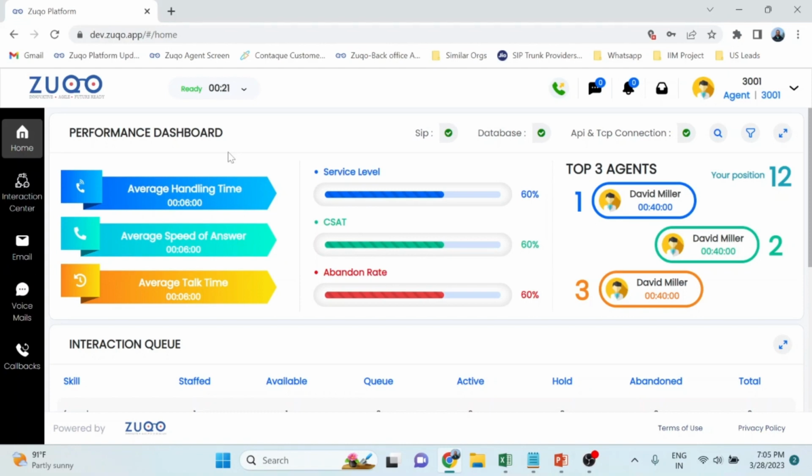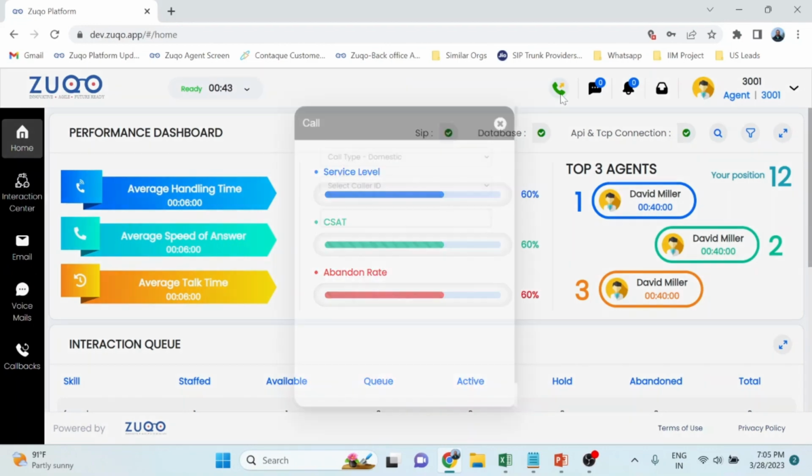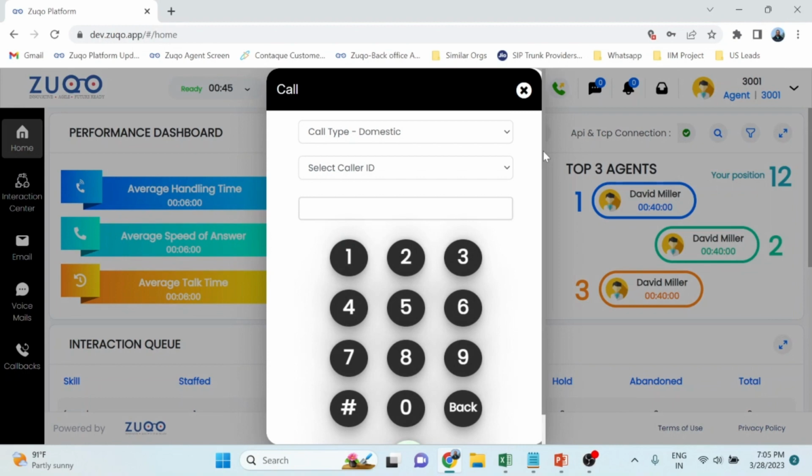Like average handling time, speed of answer, average talk time, the service level of the contact center, the performance of the agent with respect to feedbacks of customers, which is the CSAT, the number of abandoned rates, and where the agent fits in across this team, the top three agents and the agent's position. It also has facilities like making an outbound call. You can make an outbound call from here, right?